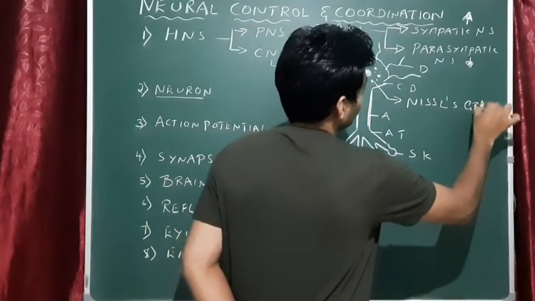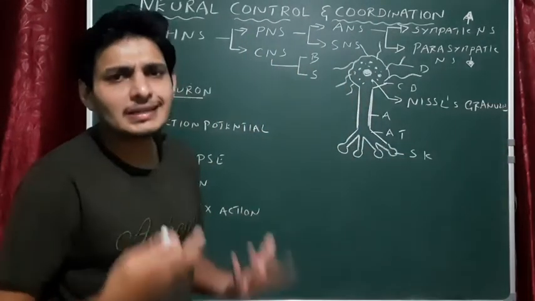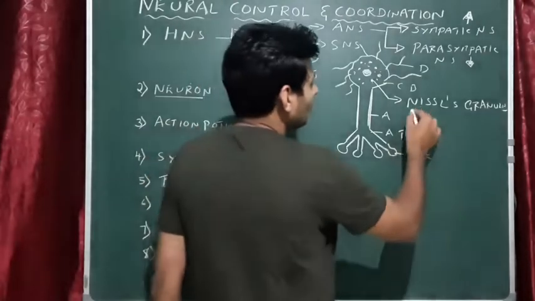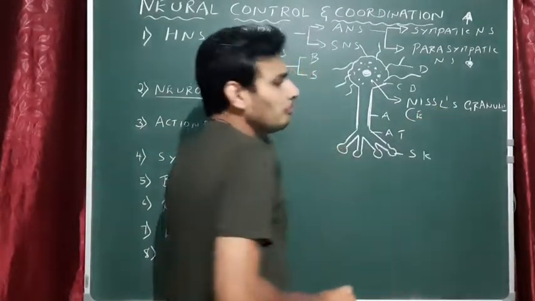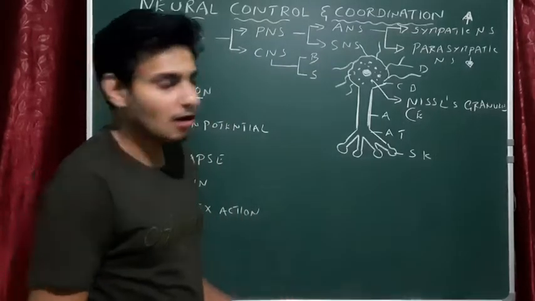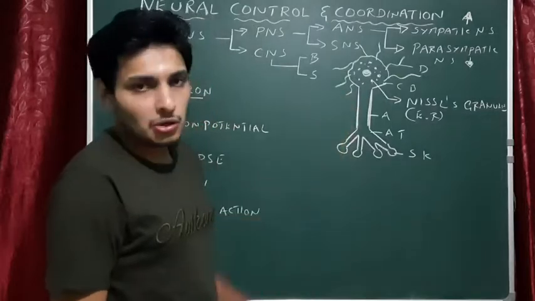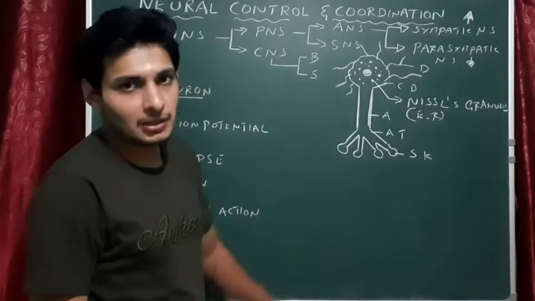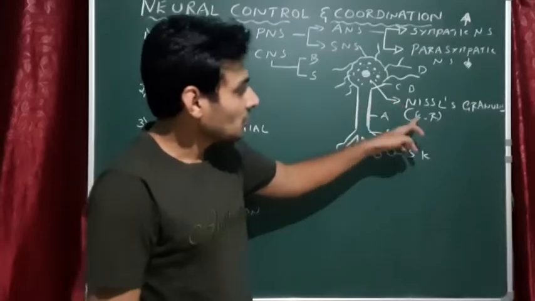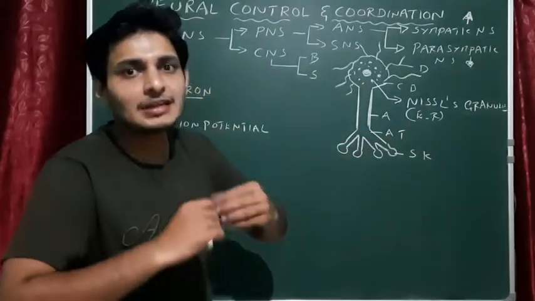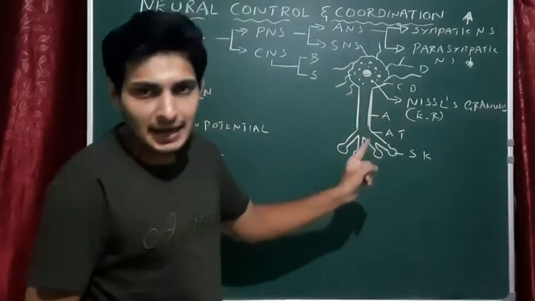What are Nissl's granules? Nissl's granules are modified, ruptured parts of the endoplasmic reticulum. Like all other cells, this neuron also has endoplasmic reticulum, mitochondria, Golgi apparatus, everything. Whenever the endoplasmic reticulum ruptures, it releases tiny particles called Nissl's granules.